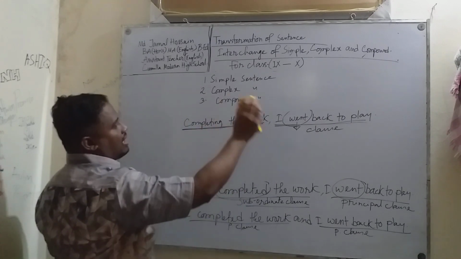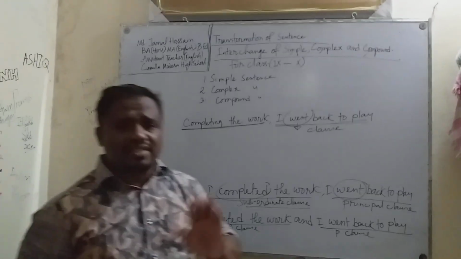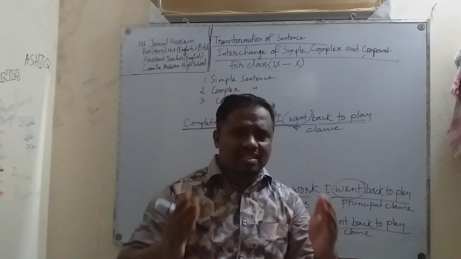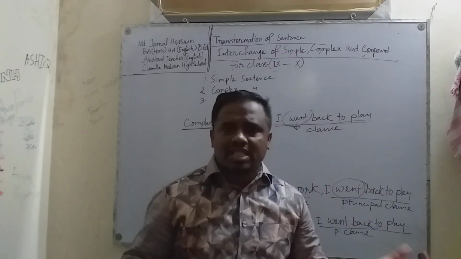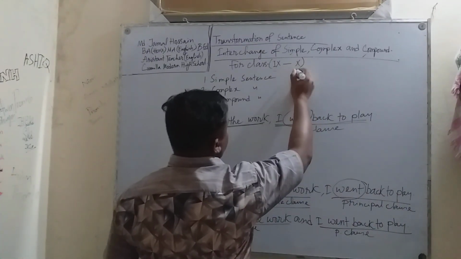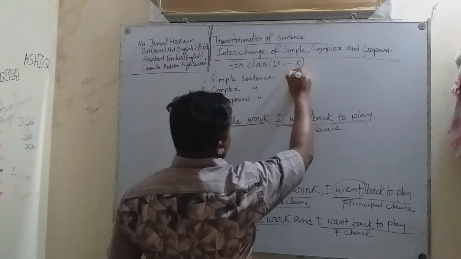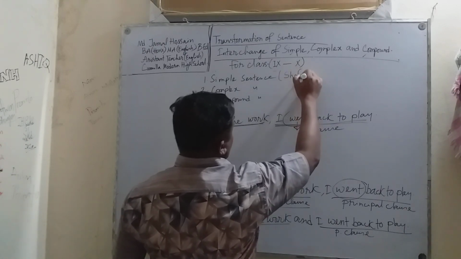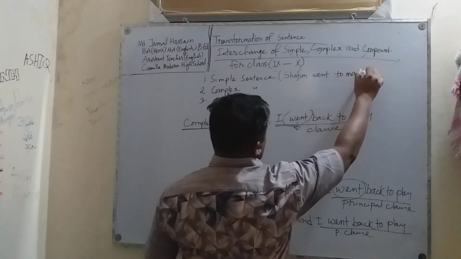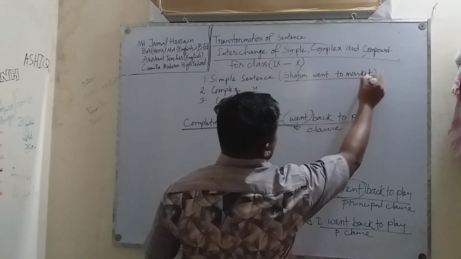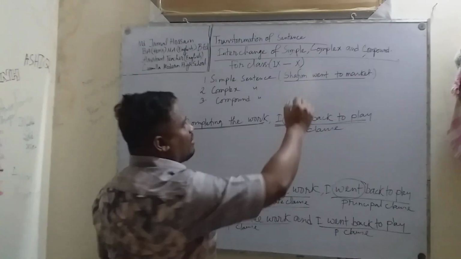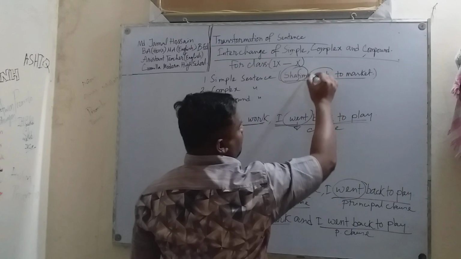What is a simple sentence? A sentence that contains a subject and a predicate. Or you can say the sentence that contains a subject and a finite verb is a simple sentence. For example, if I say, Shafim went to market. This is a simple sentence. Look at this, only one subject and one finite verb.